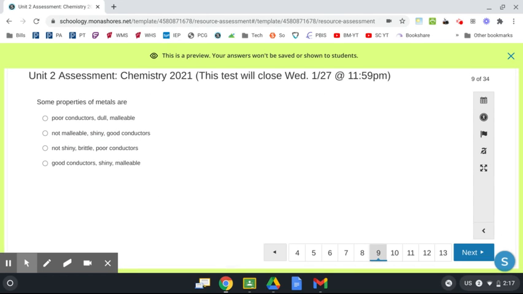Number 8, number 9. Some properties of metals are poor conductors, dull, malleable. Next one, not malleable, shiny, good conductors. Not shiny, brittle, poor conductors. Or good conductors, shiny, malleable.